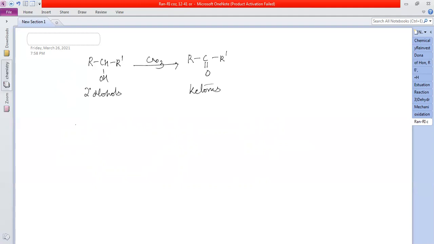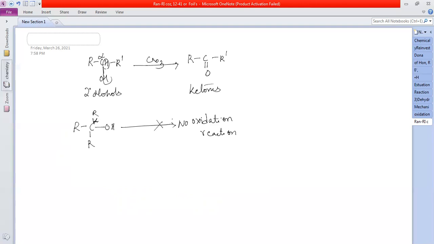If I'm using tertiary alcohols, can you predict? They don't undergo oxidation reaction. Why? See what is happening here. This hydrogen, that means alpha hydrogen, must be present for the dehydrogenation reaction to occur. This H and this OH are lost. But here, is there any alpha hydrogen? No alpha hydrogen, so no oxidation reaction.